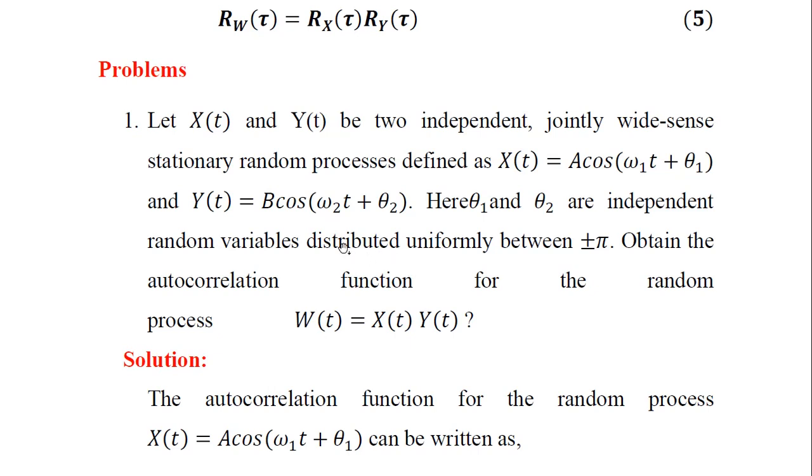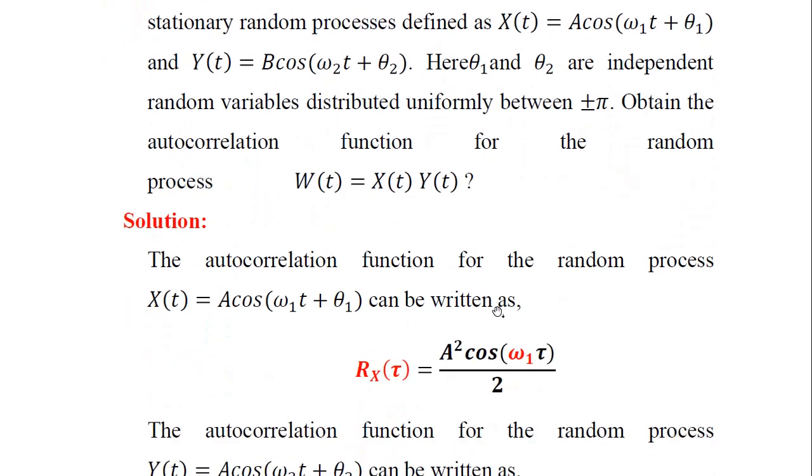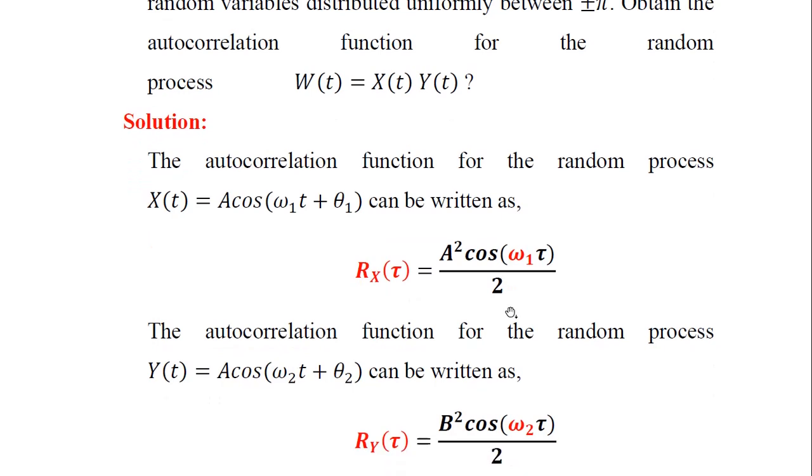The distribution of these random variables is uniform between plus or minus π. Obtain the autocorrelation function for the random process W, where W(t) is equal to the product of these two individual random processes x and y. The solution, using the above theoretical concepts and mathematical representation, is as follows.